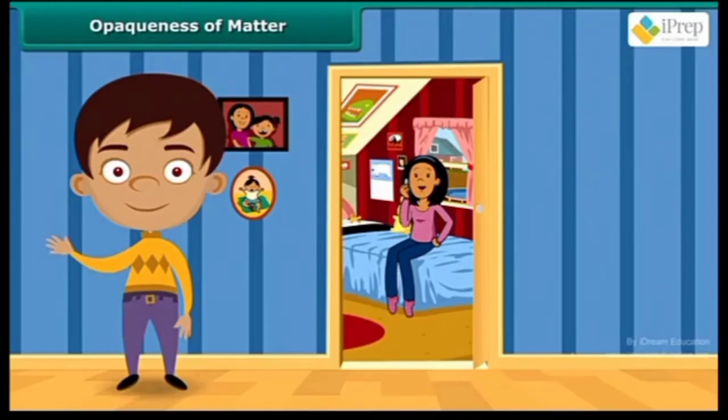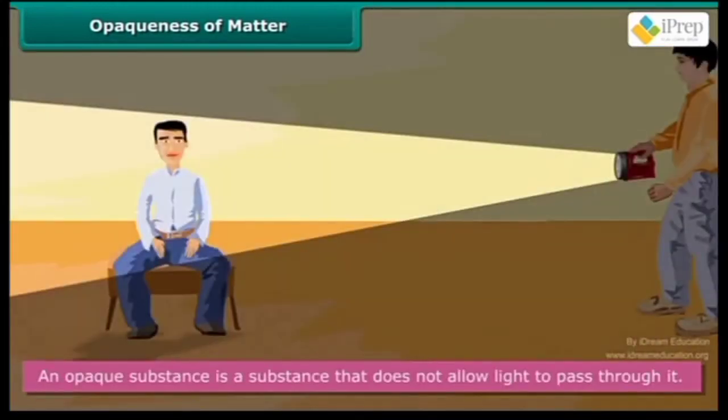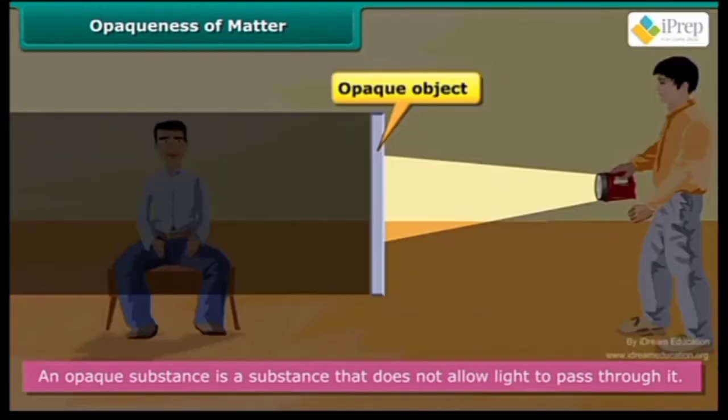Can you see what is happening in a closed room? No. Do you know why? It is because the walls and doors of the room are opaque. An opaque substance is a substance that does not allow light to pass through it. In other words, it is impenetrable by light. It does not absorb light. Instead, it reflects light back. Hence, we cannot see things through an opaque substance.